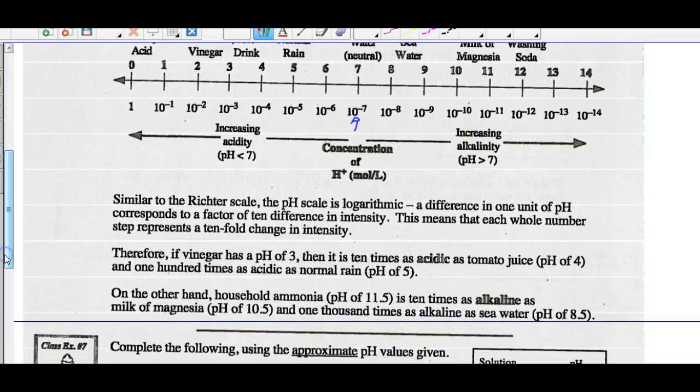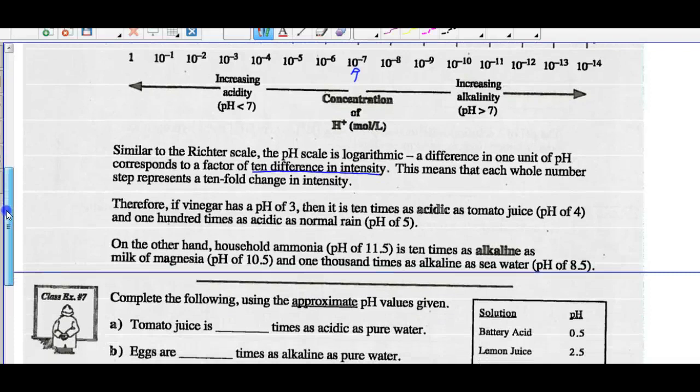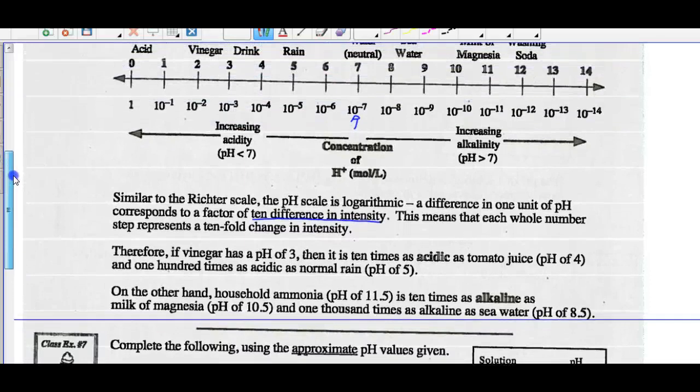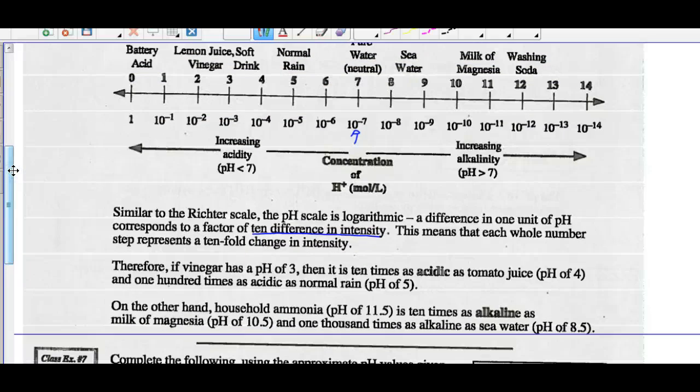Similar to the Richter scale reading, the pH scale is logarithmic. A difference in 1 unit of pH corresponds to a factor of 10 difference in intensity. This means that each whole number step represents a 10-fold change in intensity. Therefore, vinegar has a pH of 3. It is 10 times as acidic as tomato juice, which has a pH of 4, and 100 times as acidic as normal rain, which has a pH of 5. On the other hand, household ammonia, pH of 11.5, is 10 times as alkaline as milk of magnesia and 1,000 times as alkaline as seawater. That's all based on this horizontal scale up above.